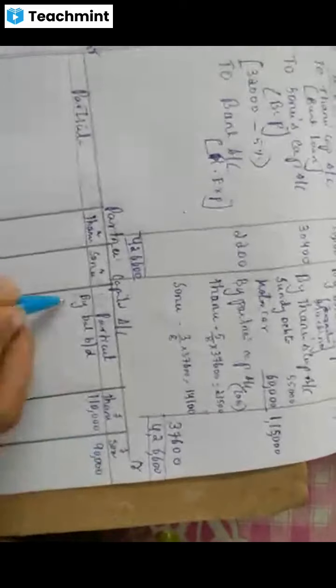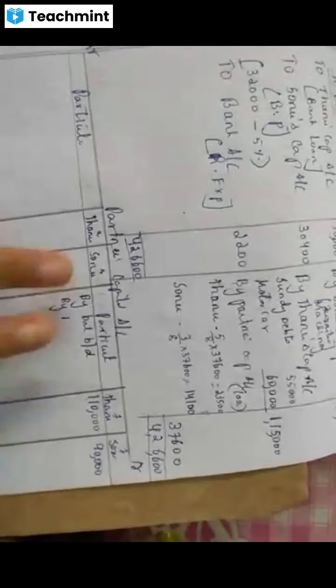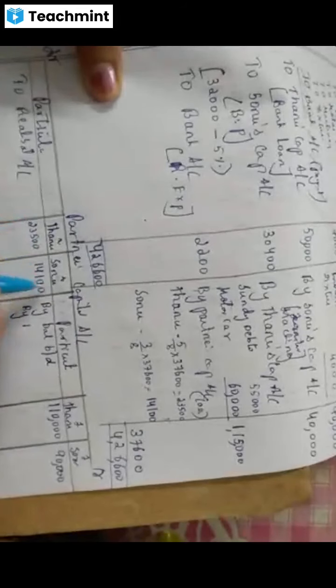See there in the question. 1,10,000 and 90,000. Second step is this. It has come on which side? Credit side. So it will come in the debit side. To realization account. What is the amount? Same amount, copy and write. 23,500, 14,100. Correct? What is the first step I did? By balance brought down. Second is realization account.